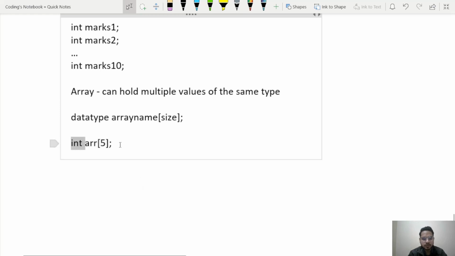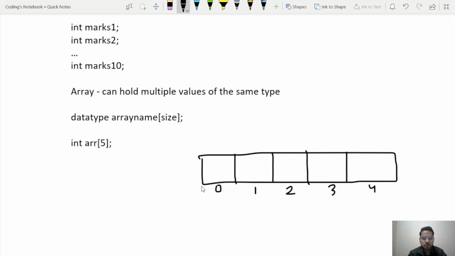When I declare an array of size 5, I get a contiguous memory allocation of size 5. As you can see, I have 5 slots for 5 elements, and to access those slots I have indexing. The first element is at index 0, the second element is at index 1, and so on.